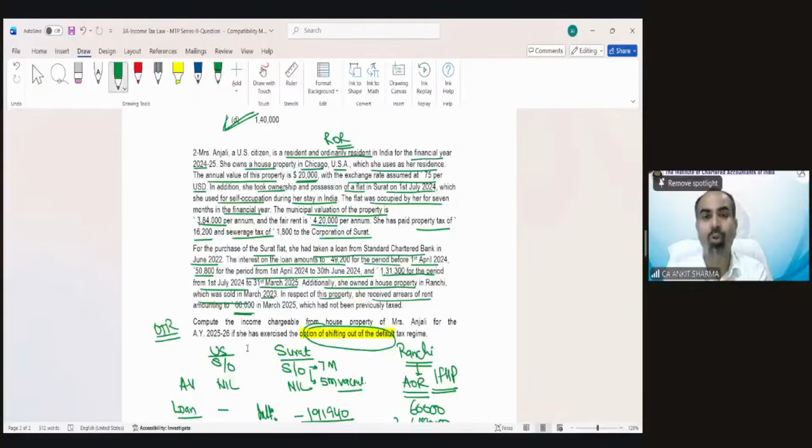As I've told you, there are some components of all questions. Like if there's any question, first of all, find out whether this is a default tax regime or optional tax regime. When you are focused on default or optional, if it is a default tax regime, a lot of problems are solved, because if it is house property, then the self-occupied property case is nil directly. Nothing to think about it.